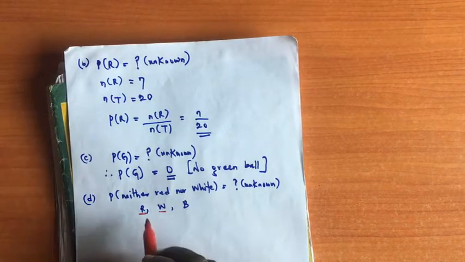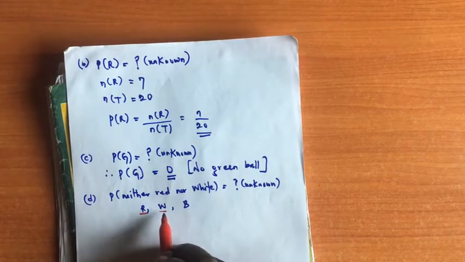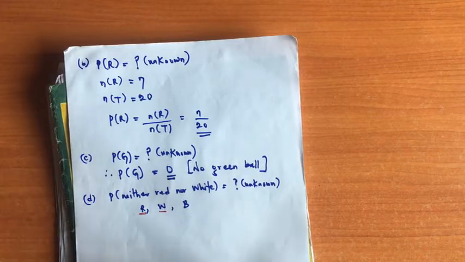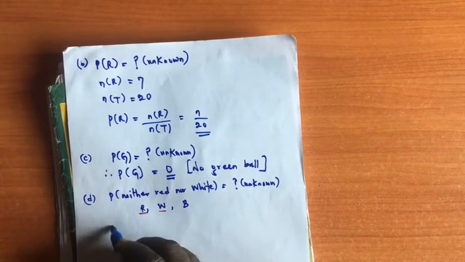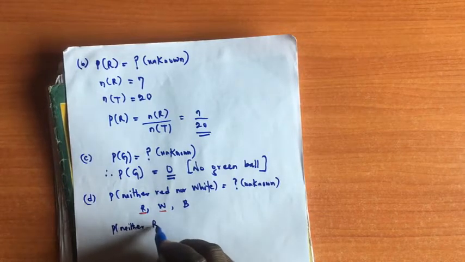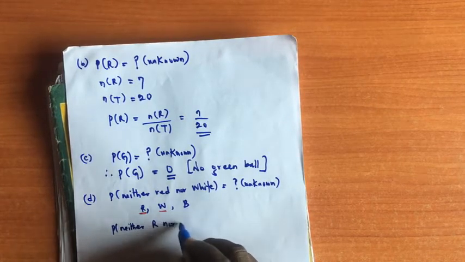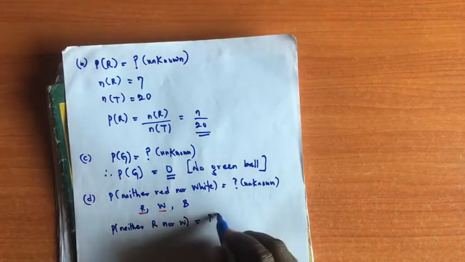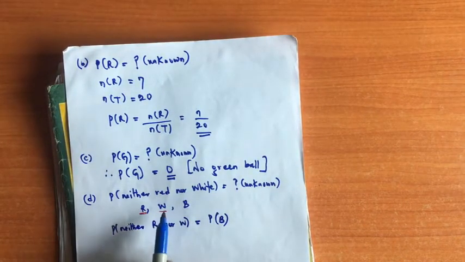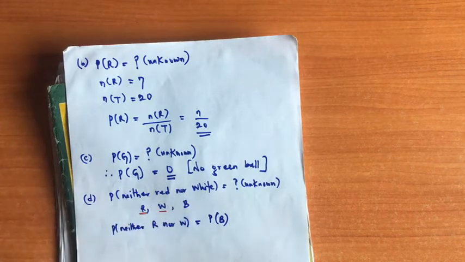That means if you didn't select red and you didn't select white, definitely you select blue. So the probability of selecting neither red nor white is equal to the probability of selecting blue, because if you don't select red and you don't select white, you definitely select blue.